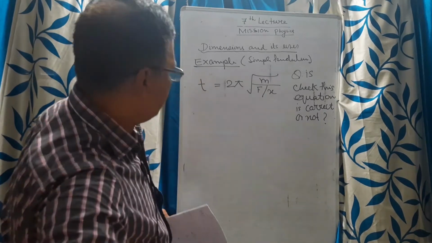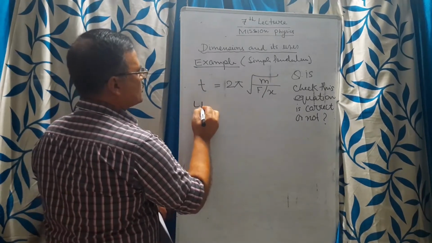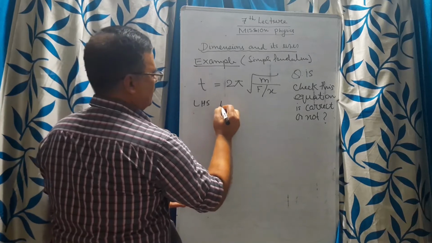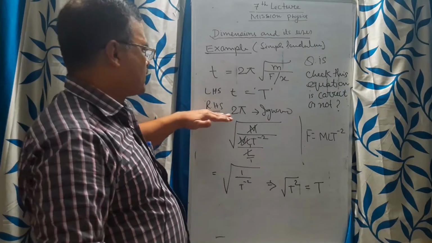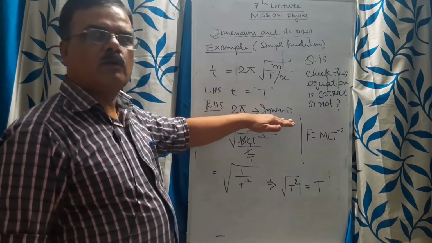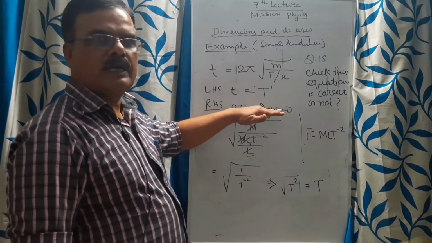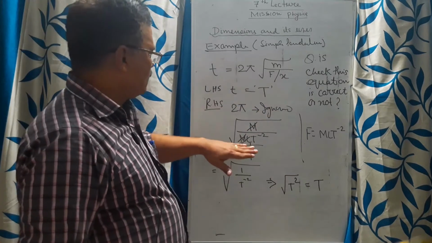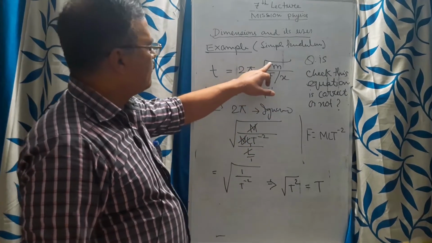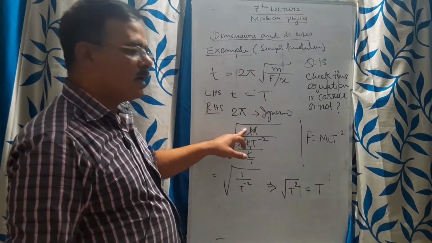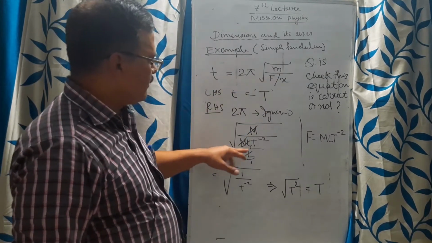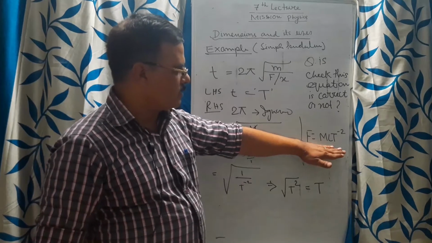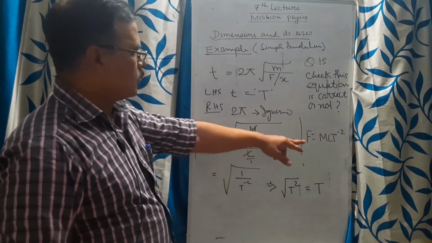Now let us take the left hand side. T is equal to T. Let us take the right hand side. 2 pi has been ignored because this is a fixed quantity and dimensionless. For m we have taken the fundamental quantity M, and for force we have taken MLT to the power minus 2, that is already derived.